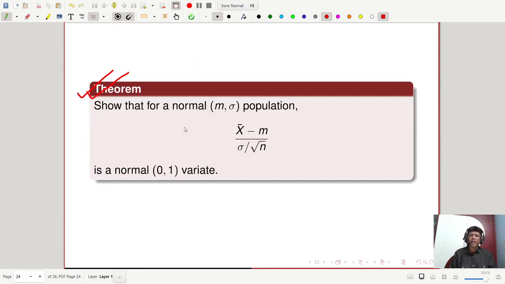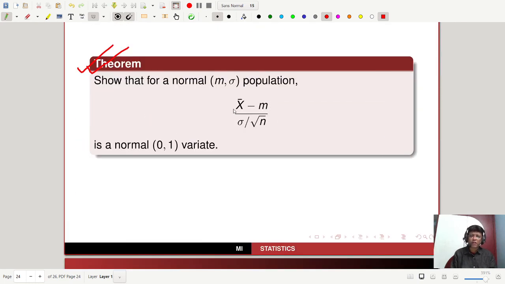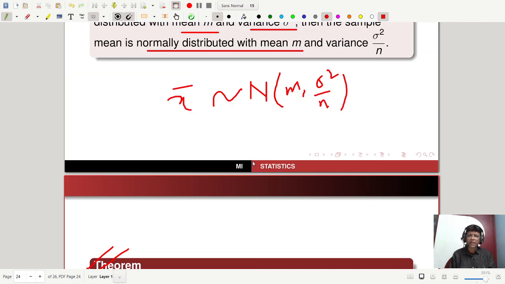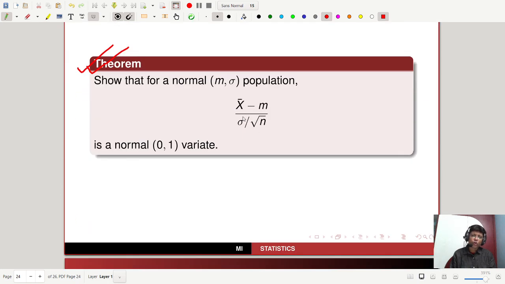Next, show that for a normal m, sigma population, x bar minus m by sigma by root n is a normal 0, 1 variate. You see, your x bar is normal with mean m and variance sigma square by n. So naturally, if you take the transformation, it will be x bar minus m by sigma by root n, a normal 0, 1 variate.